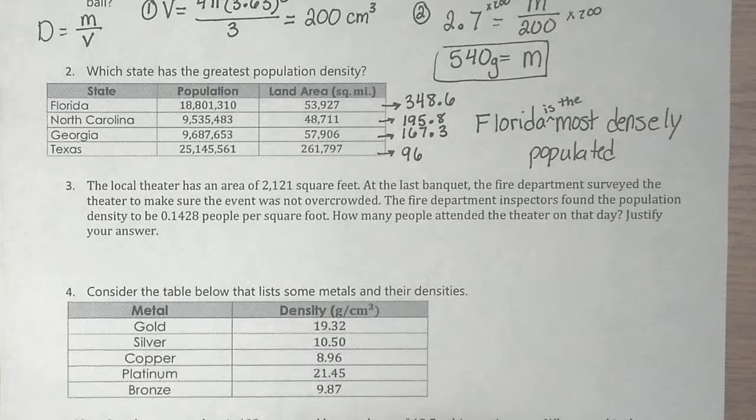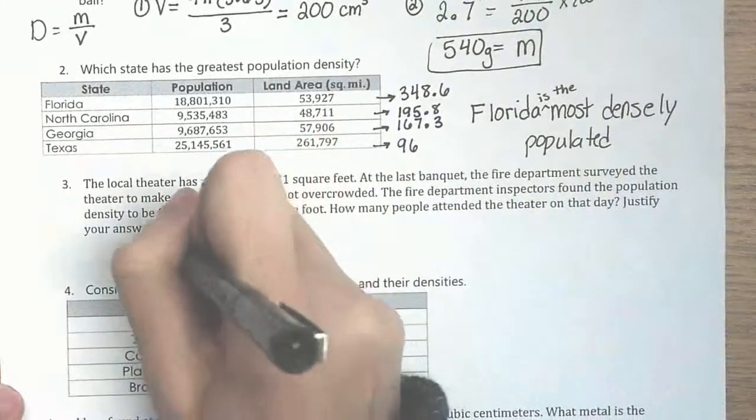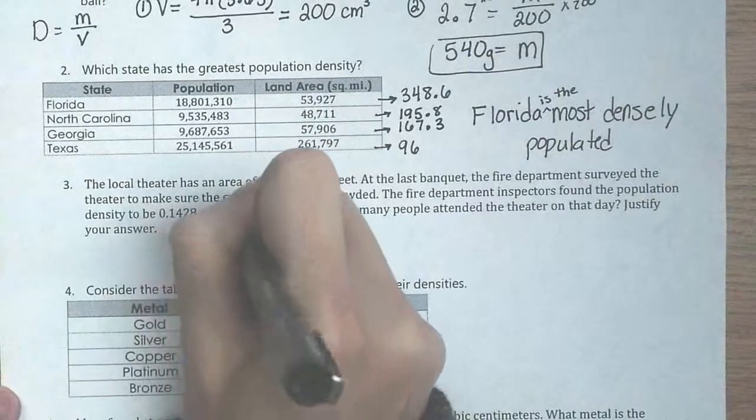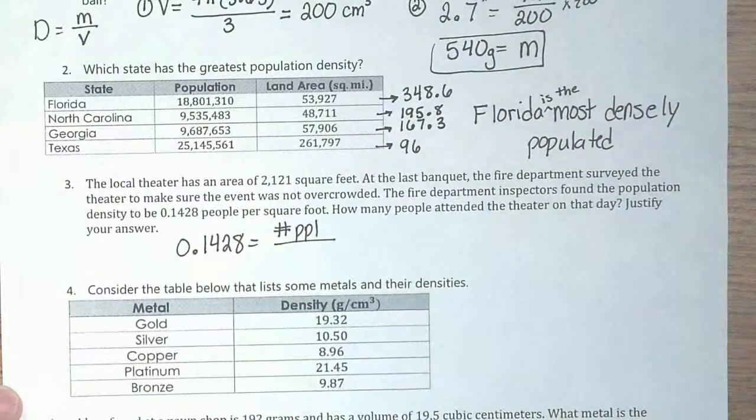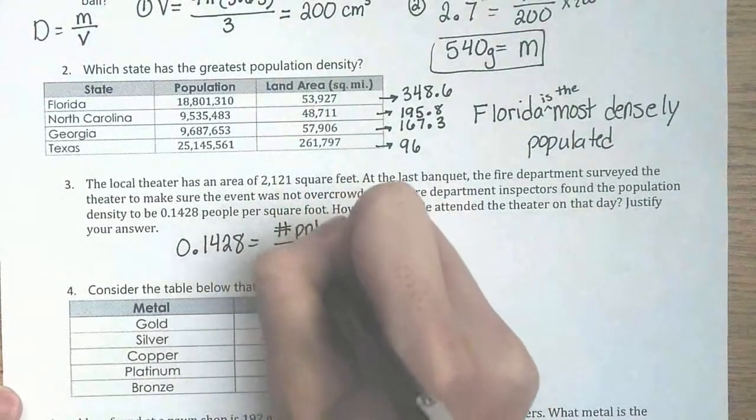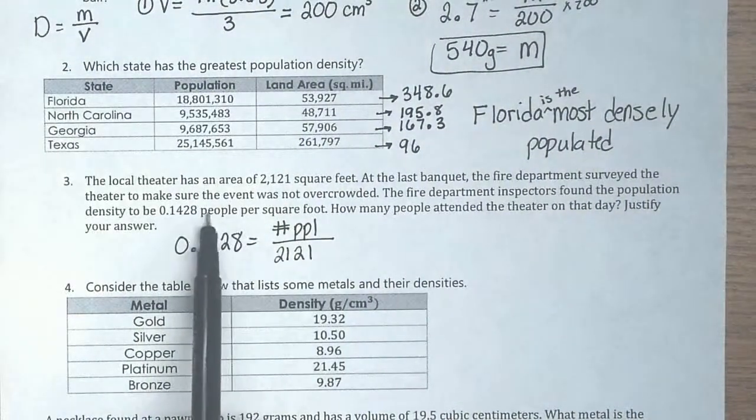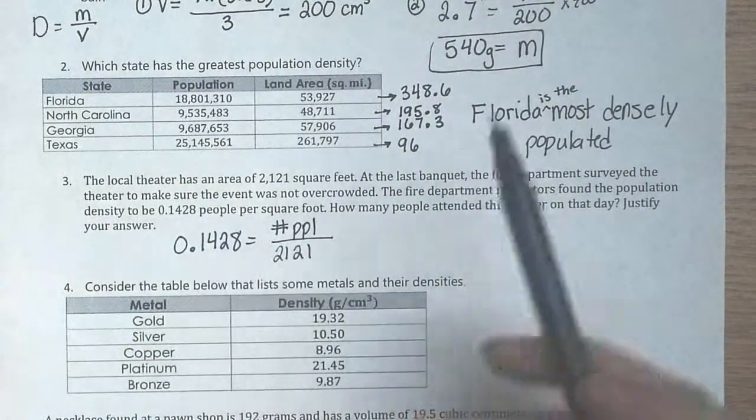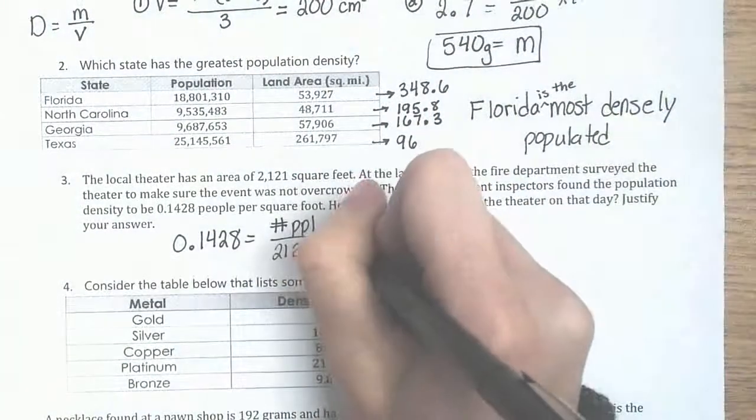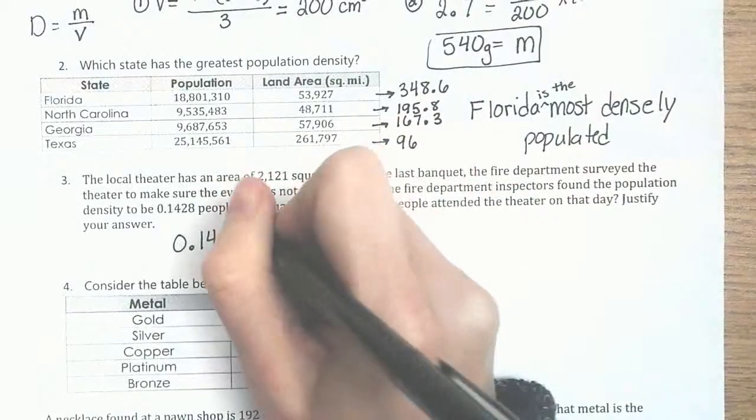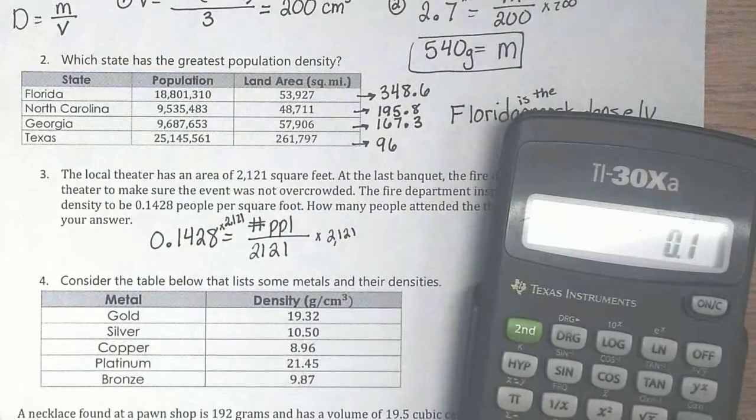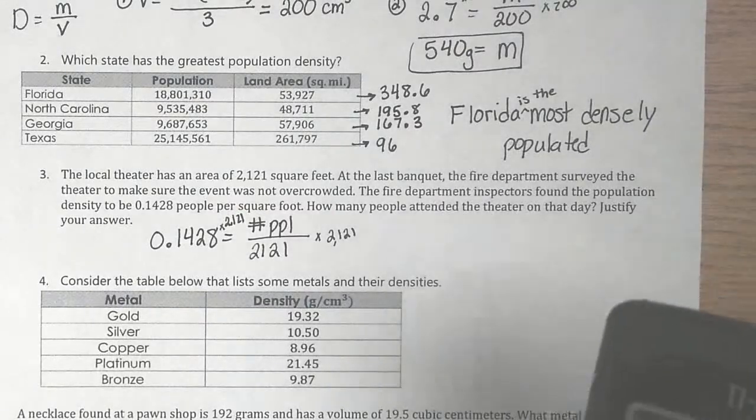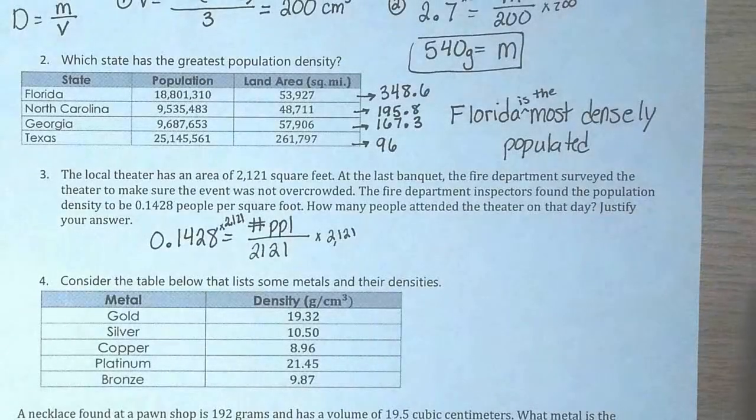Okay, so the population density is equal to the number of people over the square footage. And if you forget that, look at the units of the population density. It's people per square foot, number of people per square feet. So I'm just going to multiply both sides by 2,121. And I get 303.